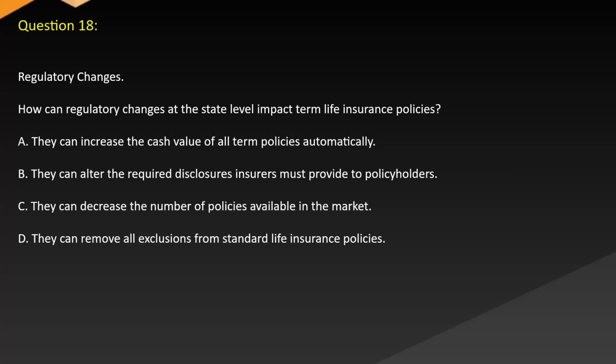Question 18. Regulatory changes. How can regulatory changes at the state level impact term life insurance policies? A. They can increase the cash value of all term policies automatically. B. They can alter the required disclosures insurers must provide to policyholders. C. They can decrease the number of policies available in the market. D. They can remove all exclusions from standard life insurance policies.